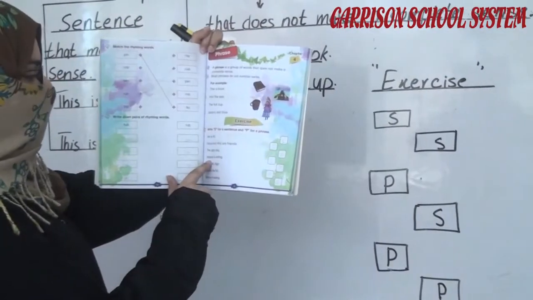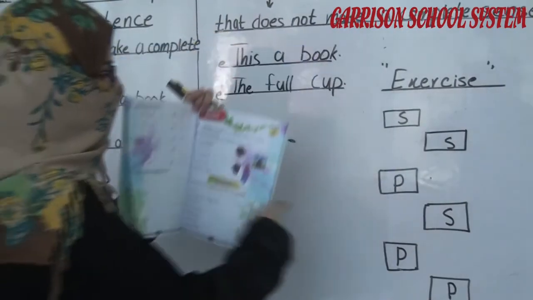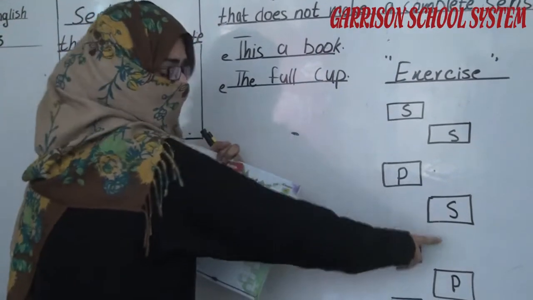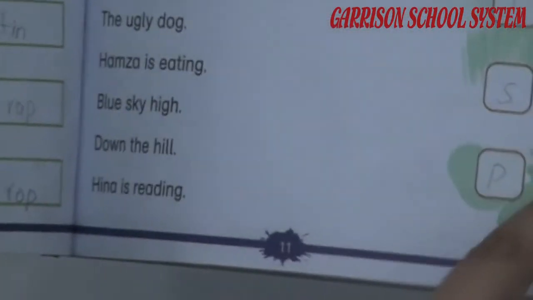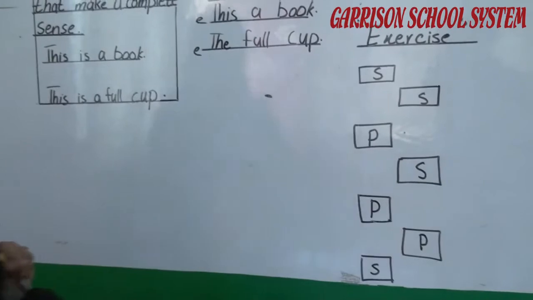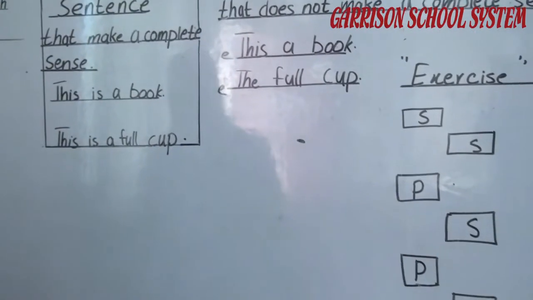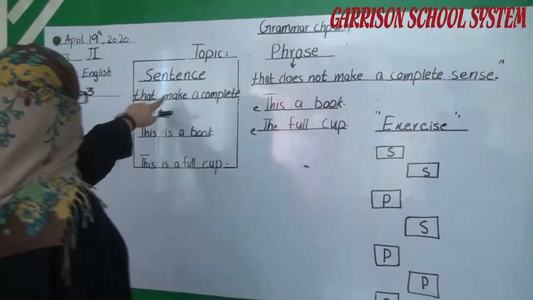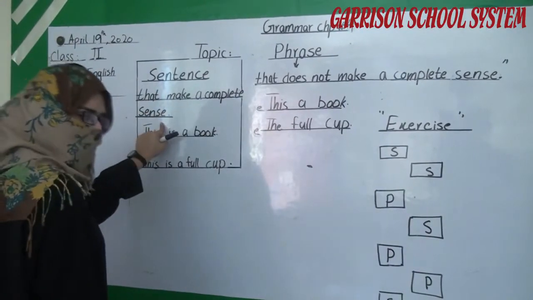The next one is "Hamza is eating". It is a complete sense, so we write S. The next one, "blue sky high", has no complete sense, so we write P. "Down the hill", P. And "Hina is reading" has complete sense, so we write S. Do you now have a complete concept about the phrase, which does not make a complete sense, and the sentence, which has a complete sense?